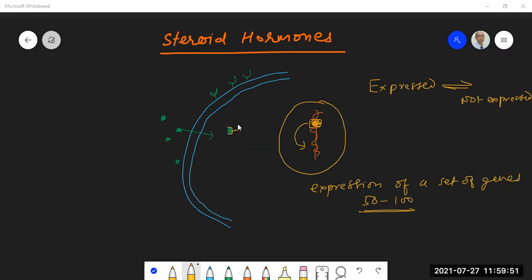Since steroid hormones act at the molecular level, they bind here, travel to the nucleus, bind to a specific region of the DNA, and then cause gene expression. You will have mRNA synthesis, the mRNA will come out and get translated, and protein will be synthesized. It takes time. So the effect of steroid hormones takes time to become visible, whereas the effect of protein hormones is visible immediately, quickly. This is the difference between the two. Now, these steroid hormone receptors have been isolated and purified.